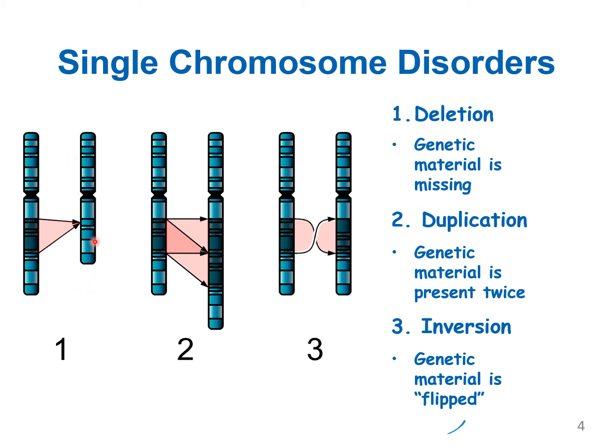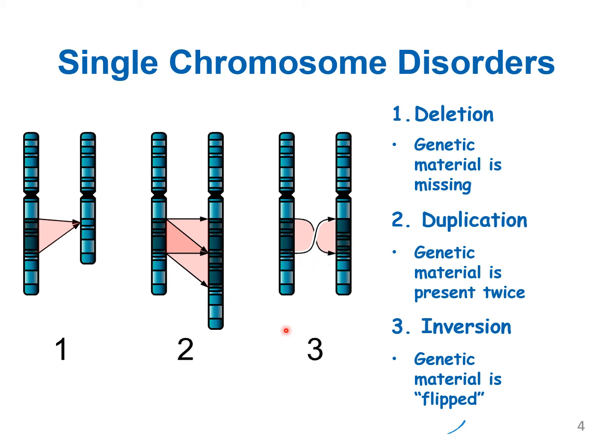If such a chromosome is passed on to the next generation, it will lead to deformity or genetic disorder. Second is duplication. Instead of deleting, sometimes during meiosis, DNA replication is occurring, and this portion of DNA may be replicated twice, leading to duplication of such an area. Instead of having one region, we have two duplicated regions. If you have two copies of the same region, it may lead to deformity, chromosomal disorder.